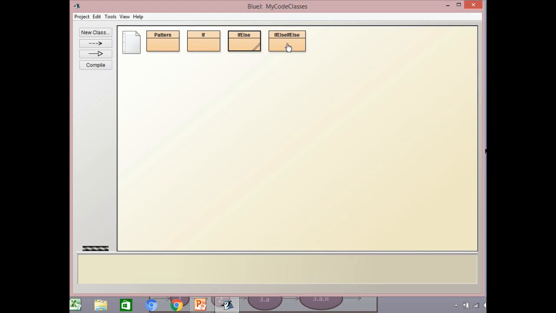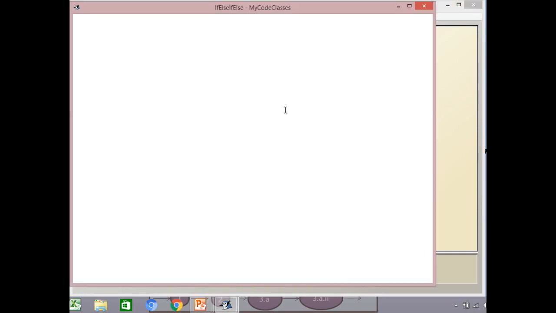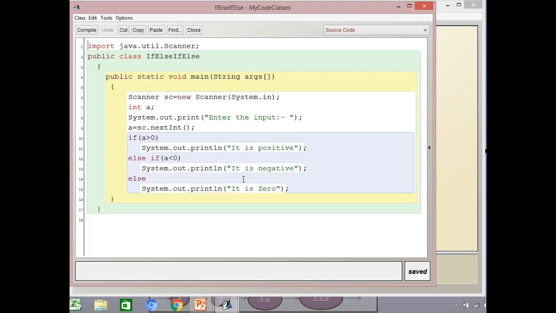I'm going to take you to the IDE. This is the code for it. So here what is happening? Up to this we are reading the input. Now here we are checking whether the value of a is greater than 0 or not, and if it is greater than 0, we are printing positive. If it is less than 0, in that case we are printing negative, and if it is neither positive nor negative, then in that case it is 0.